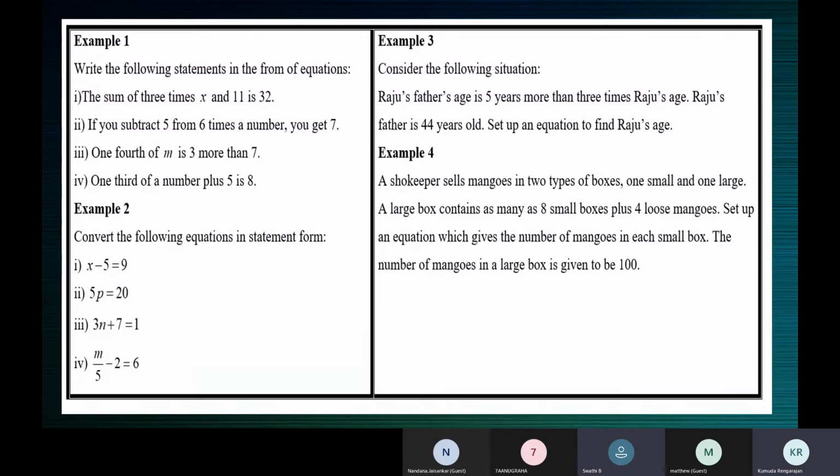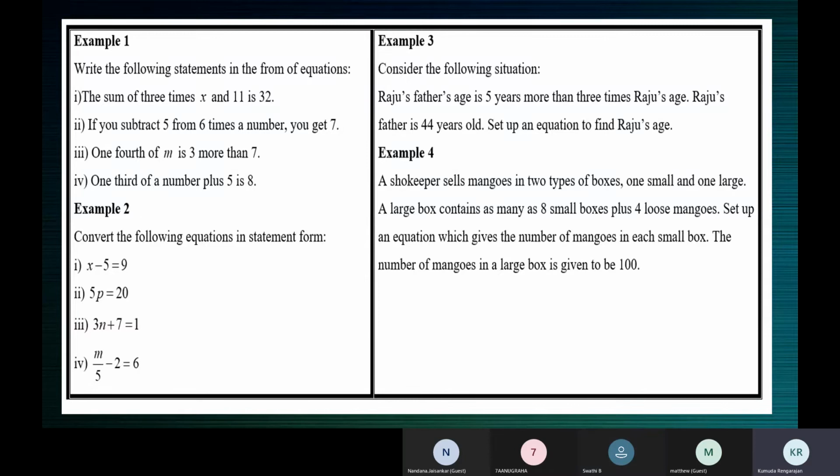Yeah, now write the equation. Write the bigger one first. Yes, ma'am. M by 4 minus 3 is equal to 7. No, but you said m by 4 and 7 are compared, right? You're correct. Your equation is right. But I'm saying write the bigger quantity, then the smaller quantity, subtract, is equal to the difference. Which are the two quantities compared? M by 4 and 7 are compared, ma'am. So which is bigger? Ma'am, m by 4.